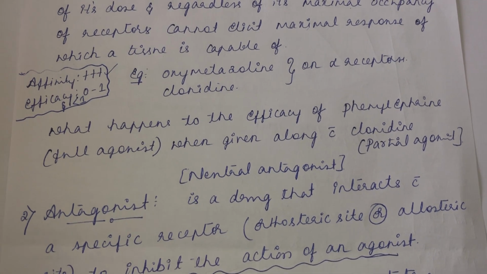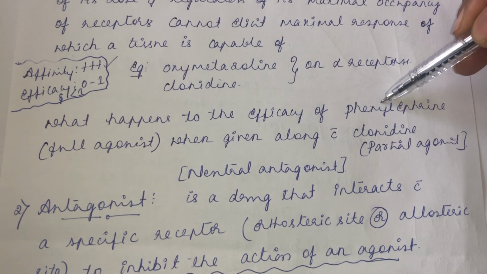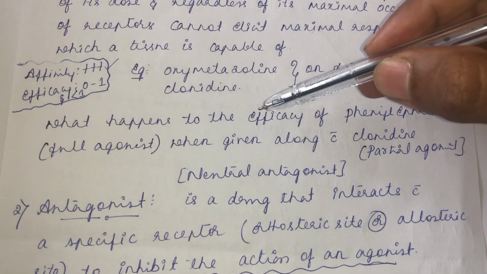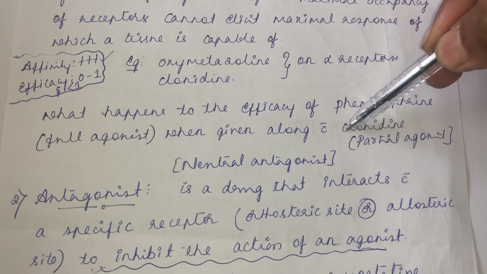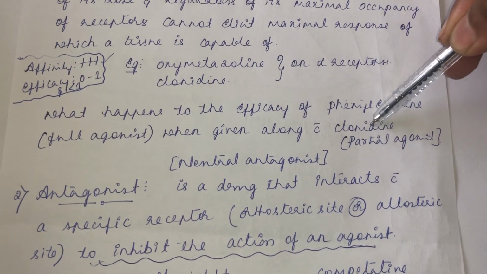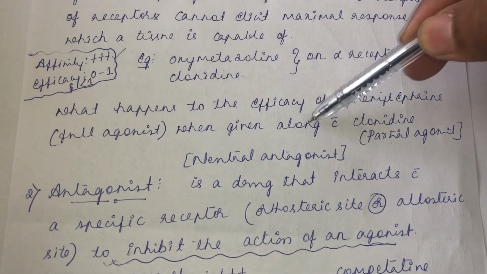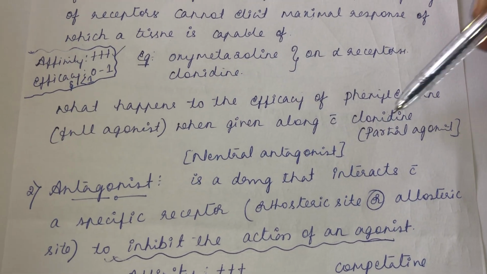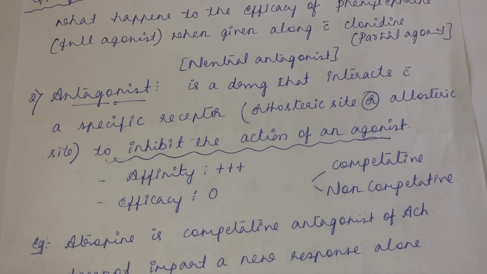Okay. Then the assignment question here. See what happens to the efficacy of phenylephrine. Phenylephrine here is a full agonist. So what happens to the efficacy of a full agonist when it is given along with the partial agonist? The partial agonist here, that example is clonidine. What happens to the efficacy of the full agonist when given along with a partial agonist? That's an assignment question.